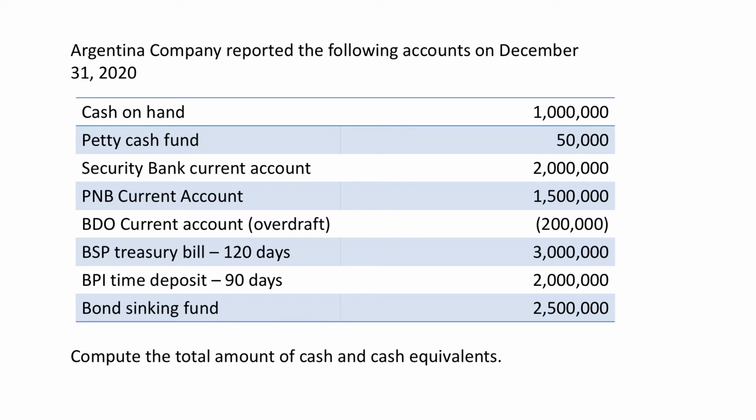Cash in hand of 1 million, petty cash fund of 50,000, Security Bank current account of 2 million, PNB current account of 1,500,000, an overdraft of 200,000 from BDO current account, 120 days BSP Treasury bill of 3 million, BPI time deposit of 90 days for 2 million, and a bond sinking fund of 2,500,000. We should compute the total amount of cash and cash equivalents.